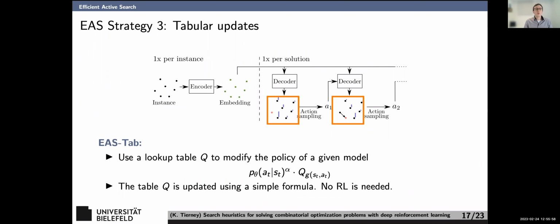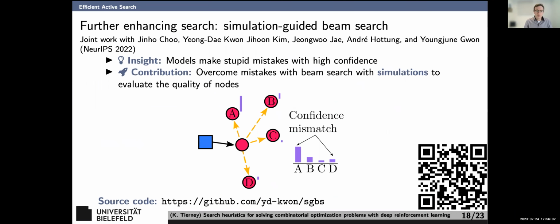The reason I'm not showing you them yet is because you can combine this with a beam search method called simulation guided beam search. And this is with a whole bunch of great colleagues at Samsung SDS in Korea. We've had really nice collaboration with them. A lot of smart guys over there.